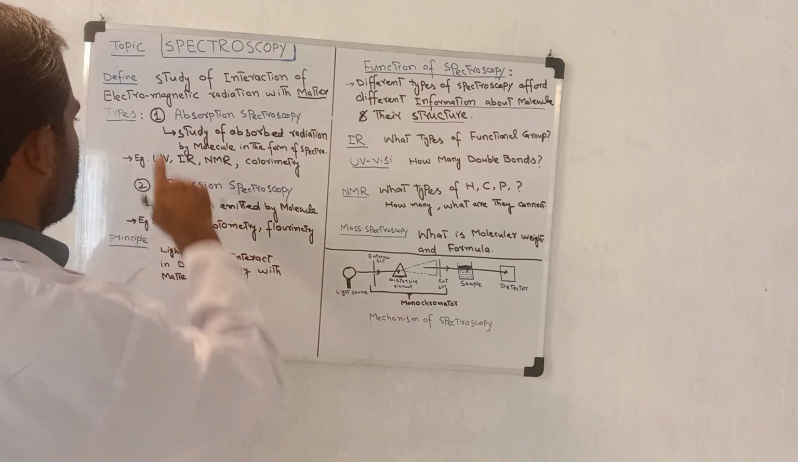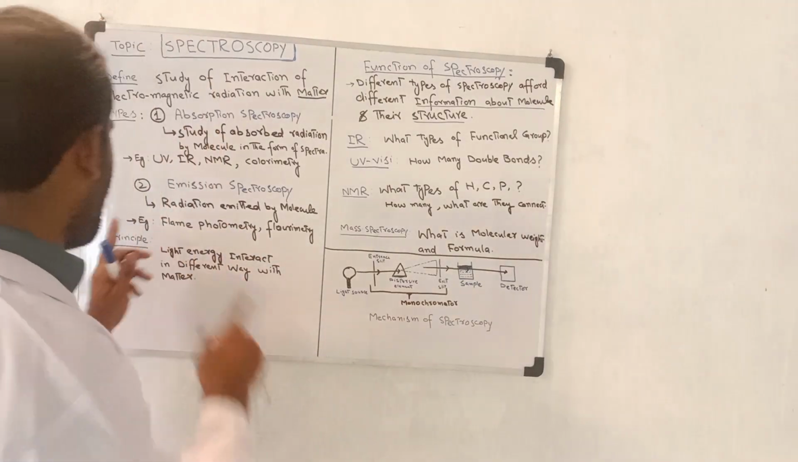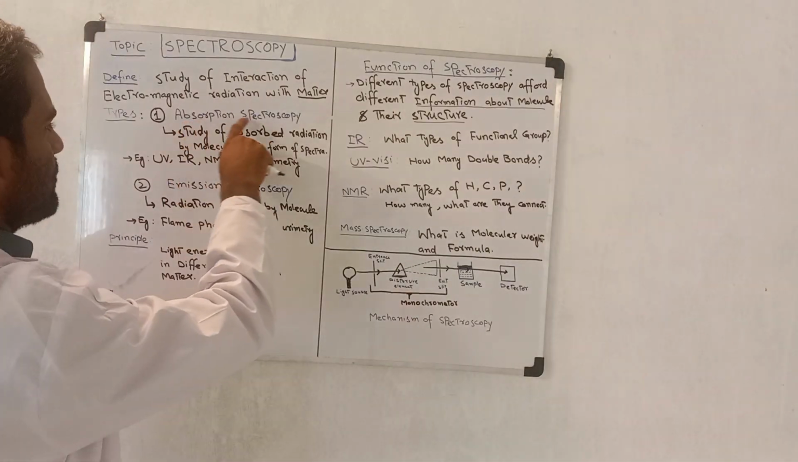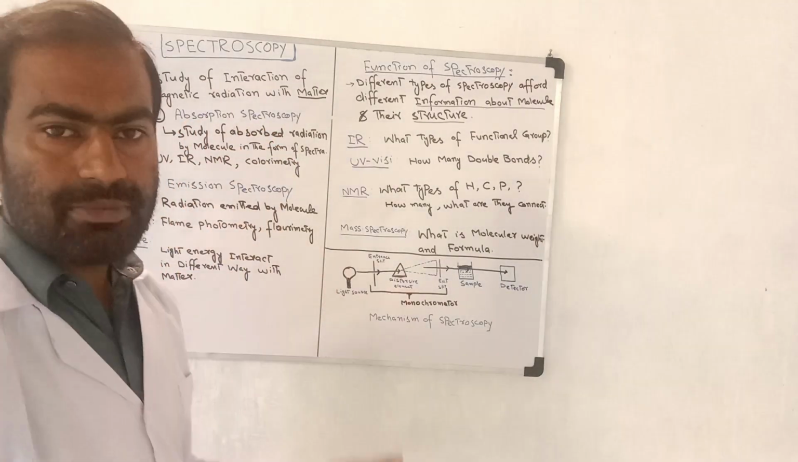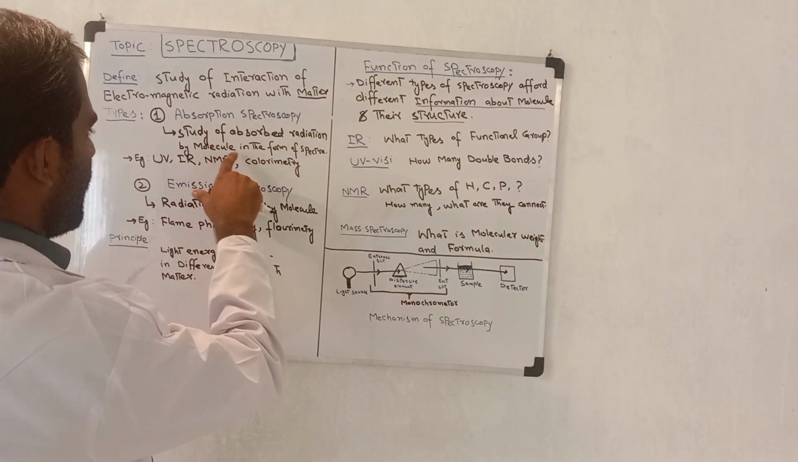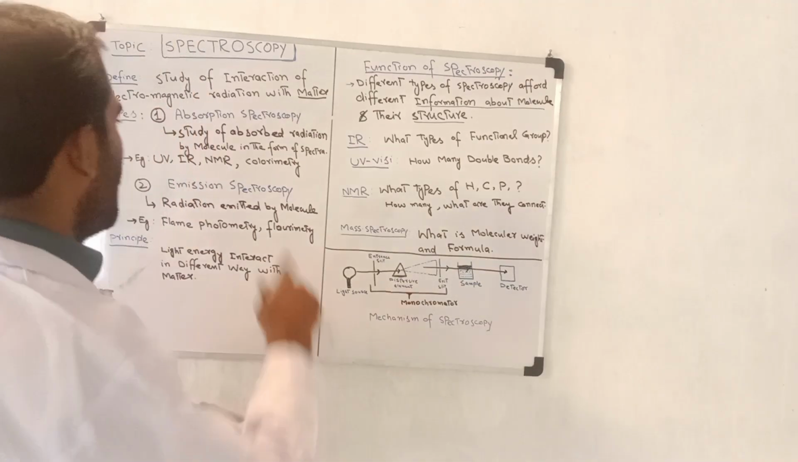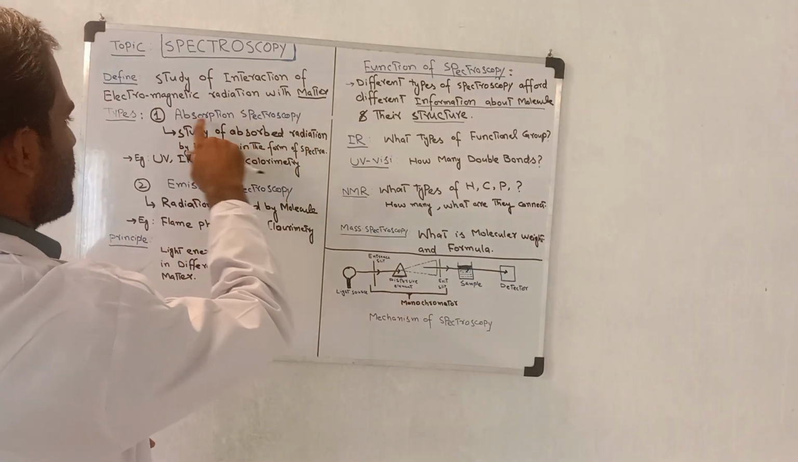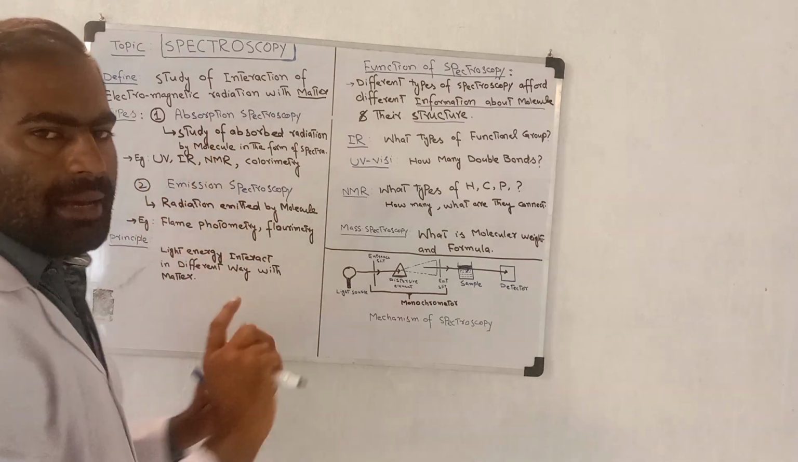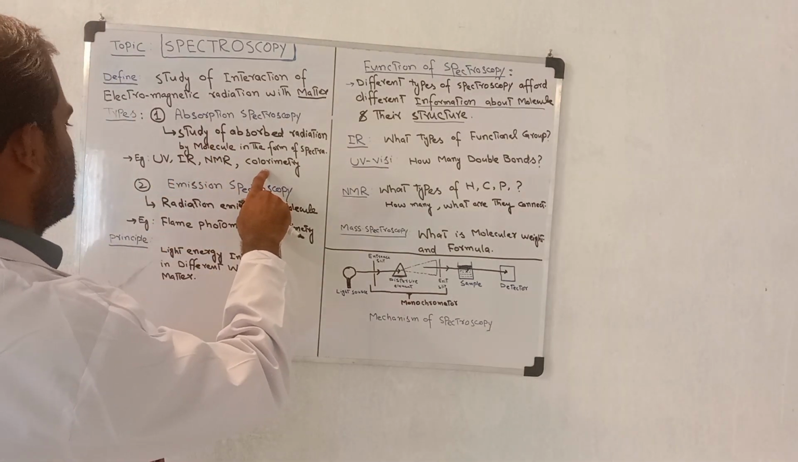Types of spectroscopy. There are two types: absorption spectroscopy and emission spectroscopy. First of all, we check absorption spectroscopy. What is absorption spectroscopy? It is the study of the radiation absorbed by the molecule, in the form of spectra. Examples: UV, IR, NMR, colorimetry.